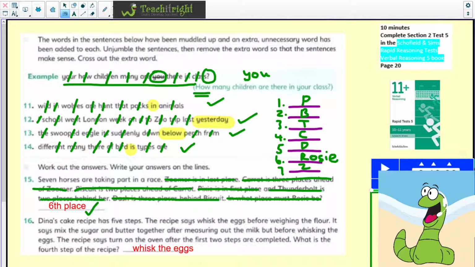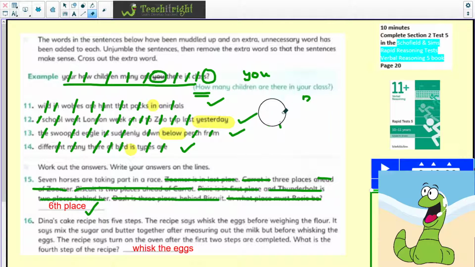Now, again, we would need to do a little sketch here. So I'm going to get rid of my previous jottings for the last question that we did. And what we're going to do here, we've got 5 steps. So again, I'm going to number these, a bit similar to what I did last time, in case of creating a little table for myself. So let's look at the first thing that we've got here. The recipe says whisk the eggs before weighing the flour.